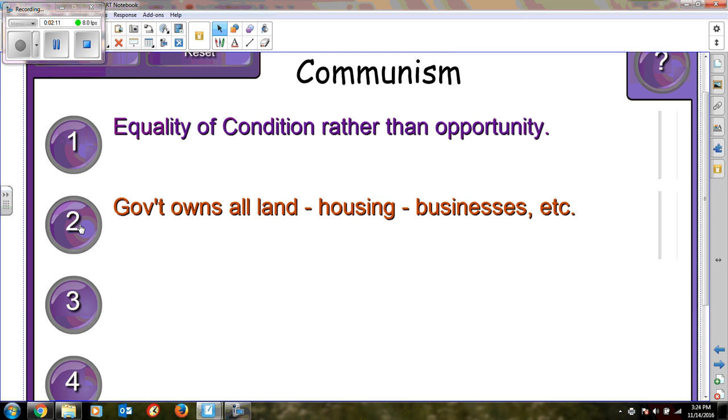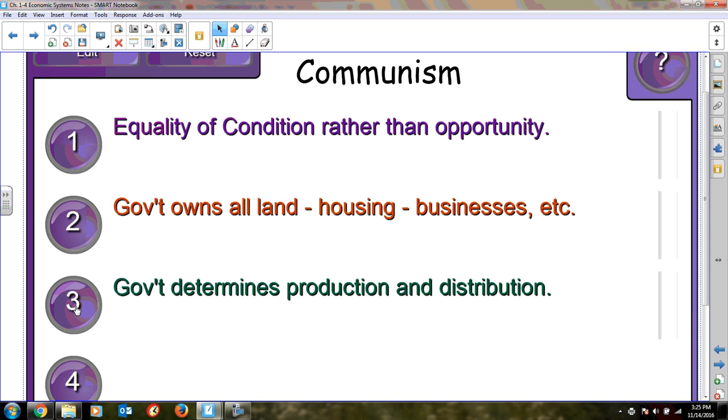Okay. The next is that government really owns everything. They own all the land, all the housing, the means of production. In a communistic society, you might own some of your own private things, like kids would have toys and you would have clothes, but in terms of the larger ticket items, in a true communist society, people don't even own their own homes. All the farms and the farmlands belong to the government.